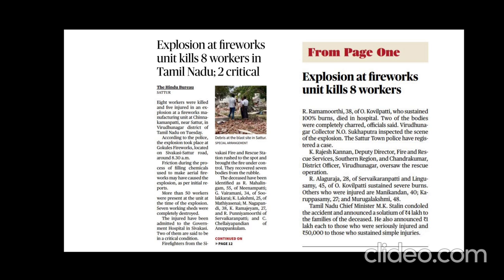The next one is the NDMA guidelines. We have the NDMA guidelines on chemical and industrial disasters, 2007. It emphasizes risk assessment, licensing, regulating audits, and disaster response planning for hazardous industries.